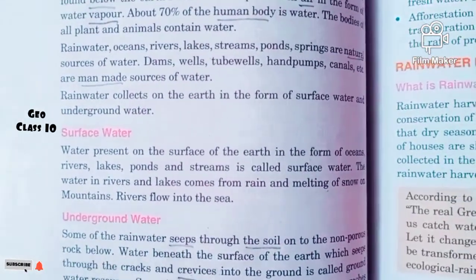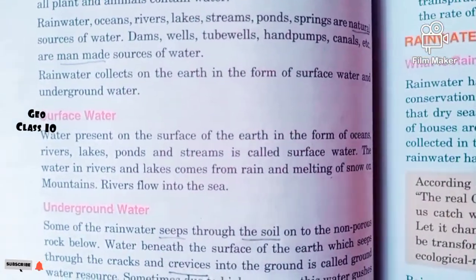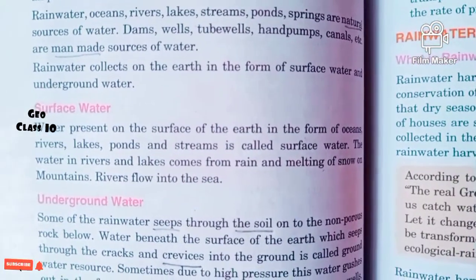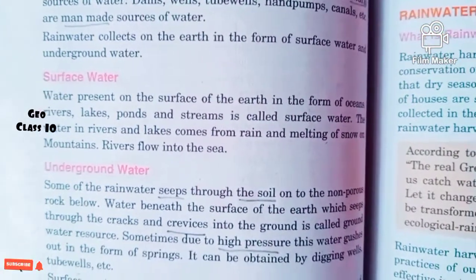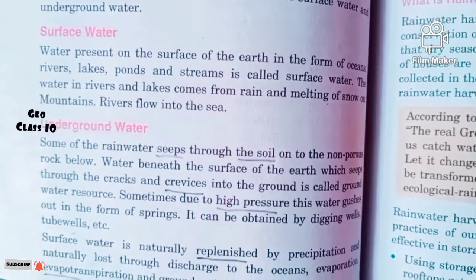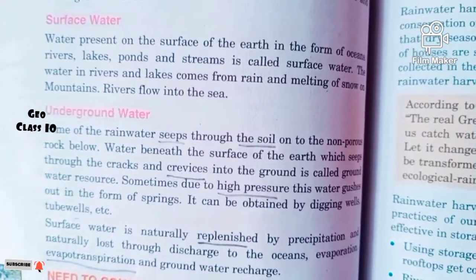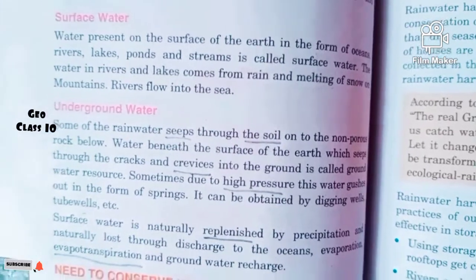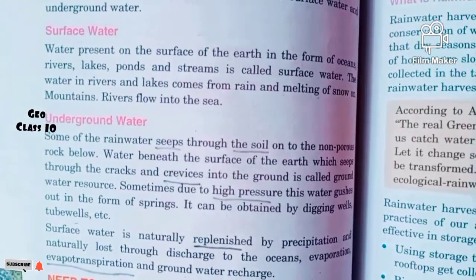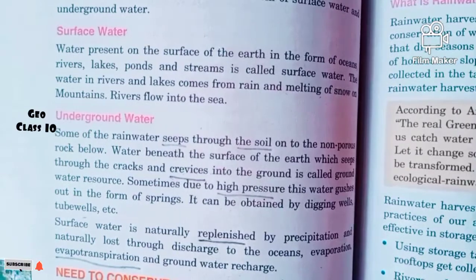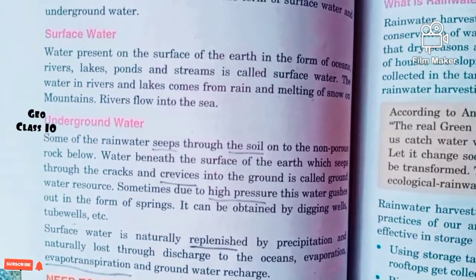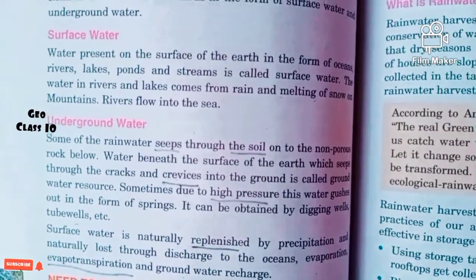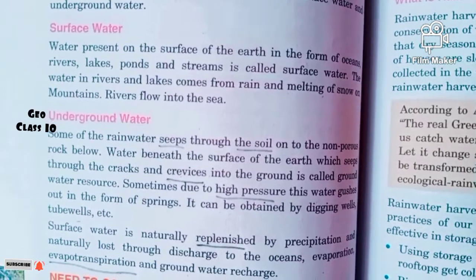Now the rainwater which comes onto the earth's surface is there on the surface and also underground. Try to understand in short these two concepts. Surface water is the water found on the surface of the earth, everywhere. That can be in the rivers, oceans, lakes, ponds and streams.